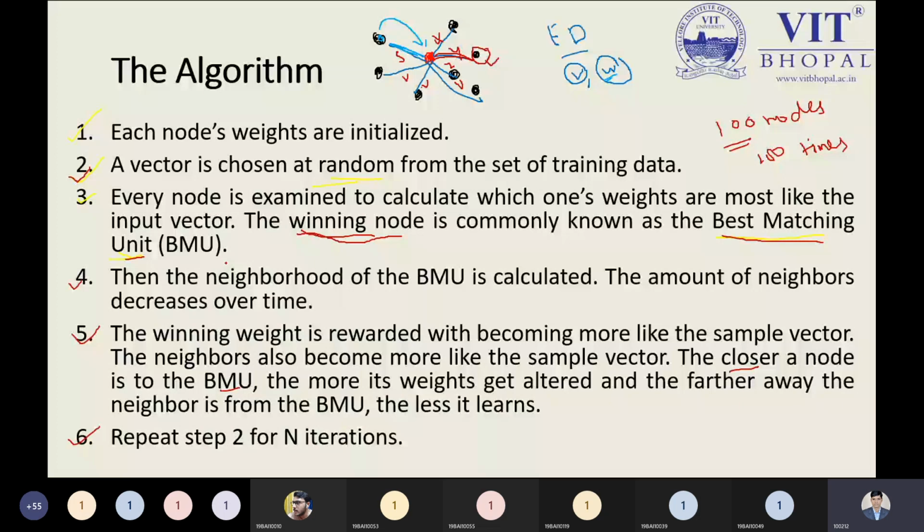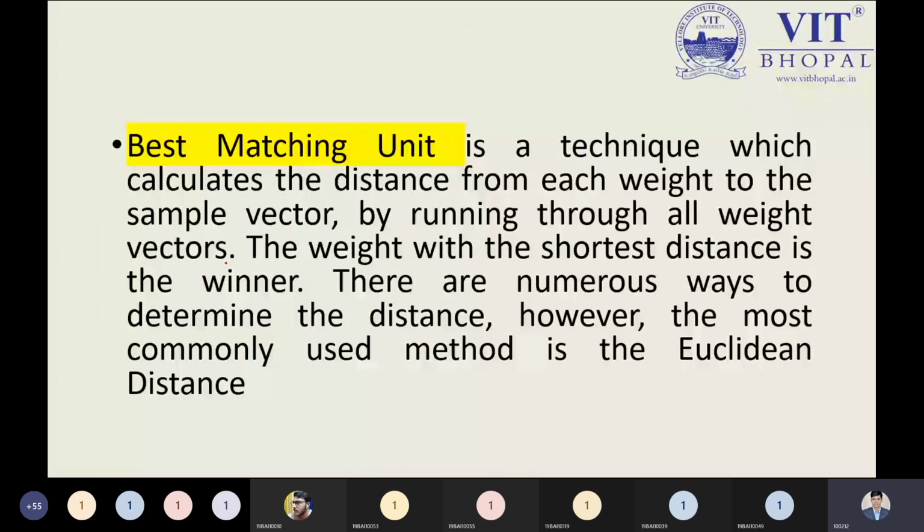So patch matching method is basically a technique. See, it is not a technique, it's a fundamental concept we have to apply. It is a technique which calculates the distance from each weight vector to the sample vector by running through all the weight vectors, and the weight with the shortest distance is the winner. It is written over here: the shortest distance will be the winner, and such a node we select as the winner node. The distance will be calculated by our beautiful formula, as we have seen in k-means and KNN, that is the Euclidean distance.